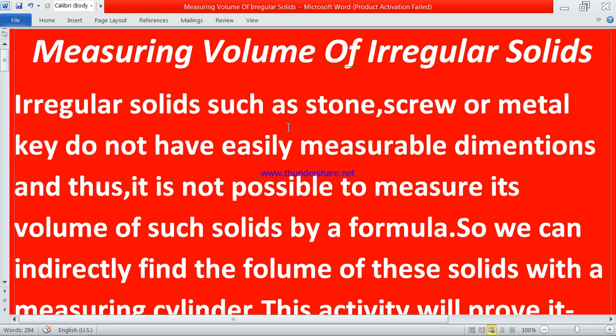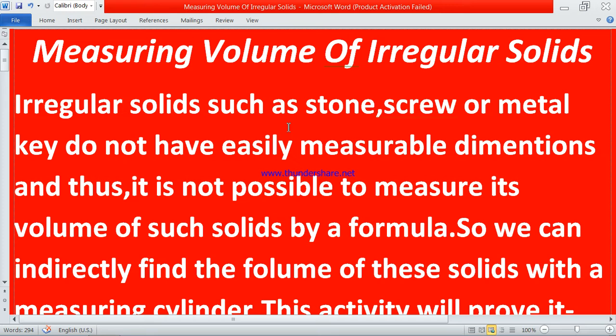There is no formula by which we can measure irregular solids, because suppose you have a metal key of one lock with one shape and a metal key of another lock with a different shape. So it is impossible to find the volume of these irregular solids like stone, metal key, screw with the help of a formula. So we can find it indirectly, not directly by formula, but indirectly by any other means.